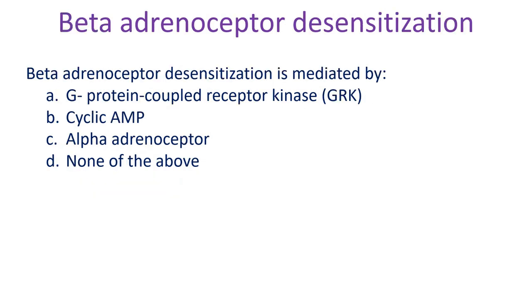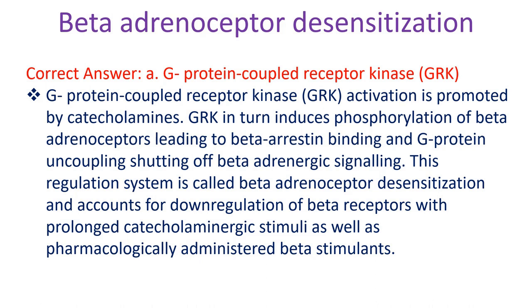Beta-receptor desensitization is mediated by A. G protein coupled receptor kinase, B. Cyclic AMP, C. Alpha-adrenoceptor, D. None of the above. Correct answer A. G protein coupled receptor kinase.